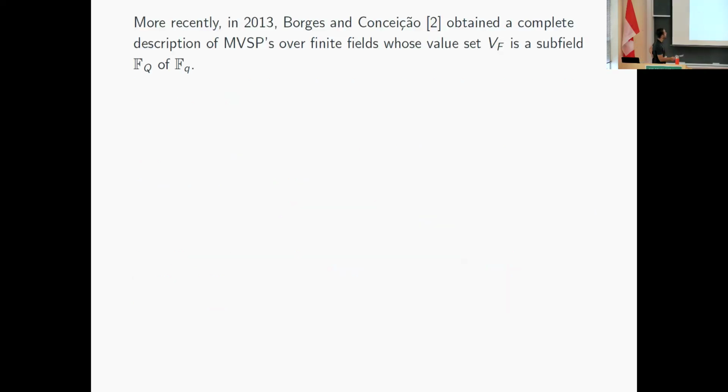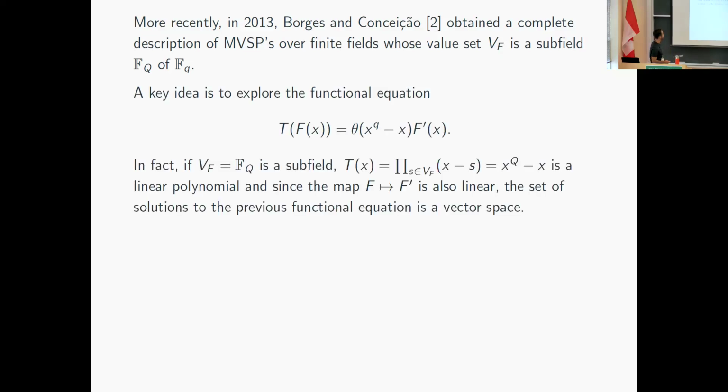Okay, so in a more recent paper in 2013, these two authors obtained a complete description of the MVSPs, now fixing the value set, right? Suppose that the value set is a subfield. So what's the idea here? Basically, if I want my value set to be a subfield, this polynomial T of x will have this form.